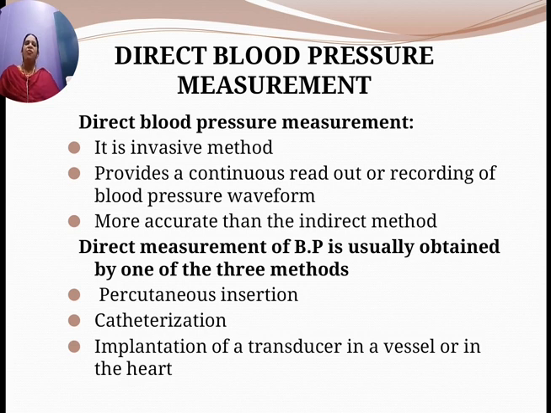Direct measurement of blood pressure is usually obtained by one of three methods: percutaneous insertion, the catheterization method, or implantation of a transducer in a vessel or in the heart.